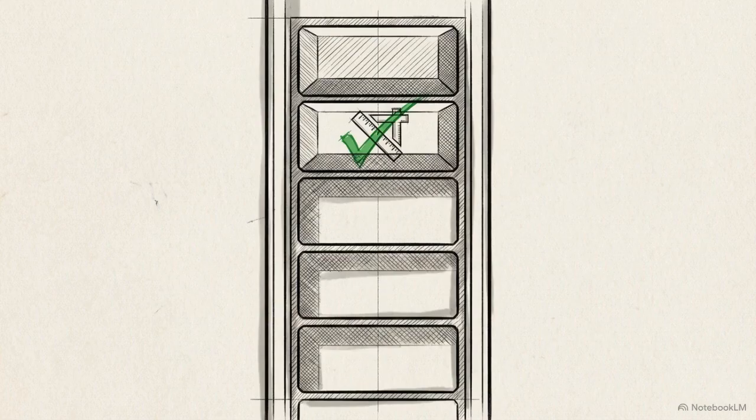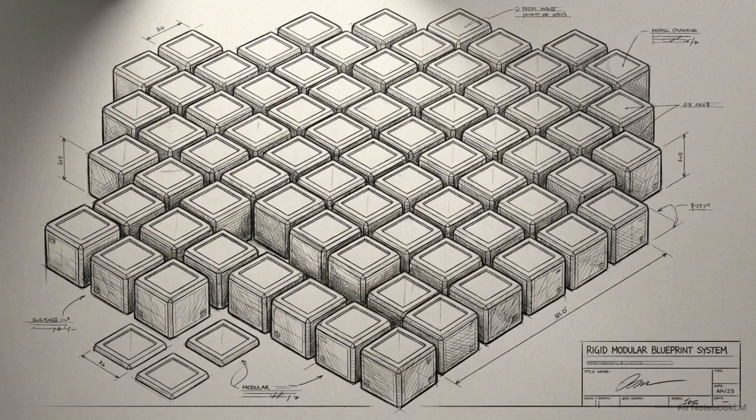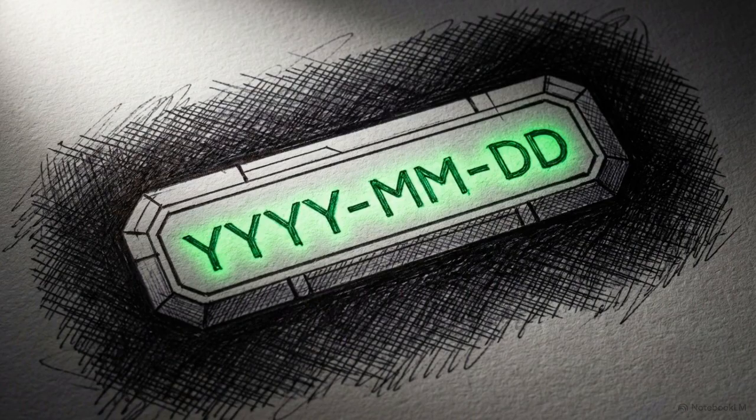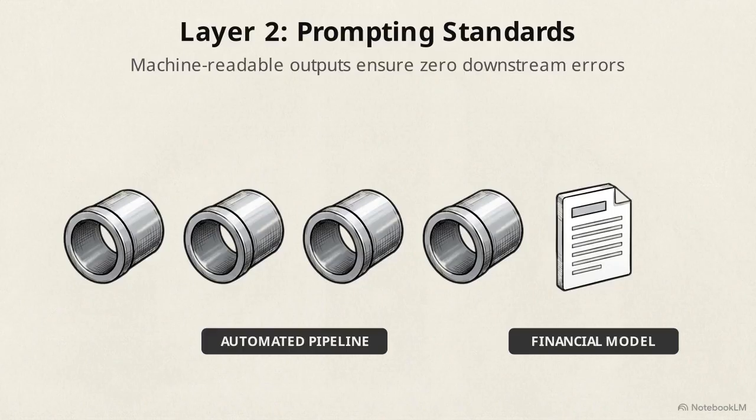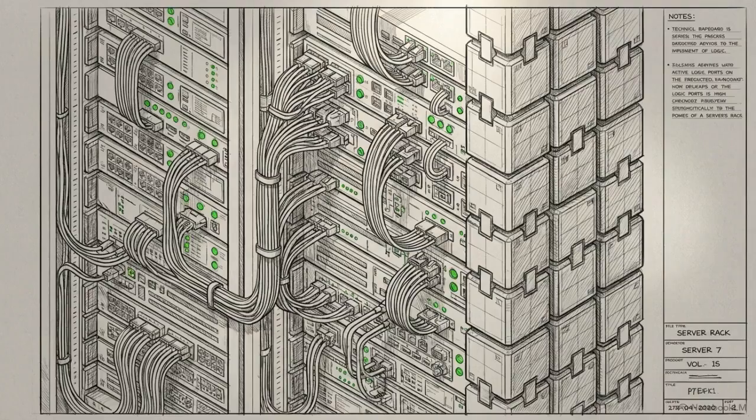Next, we add Layer 2, prompting standards. This establishes rigid rules for how data is formatted and labeled. Add commands to mandate ISO date usage, define exact input names, and require fixed column headers for every output table. Enforcing fixed table structures ensures your data blocks slide seamlessly into your existing pipelines. This prevents downstream models from breaking when the AI is rerun across different cycles. Setting these foundational layers overrides the AI's helpful chatbot persona and transforms it into a strictly regulated system component.